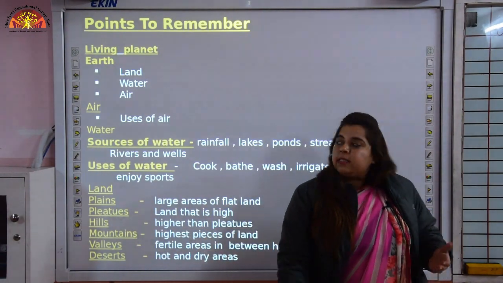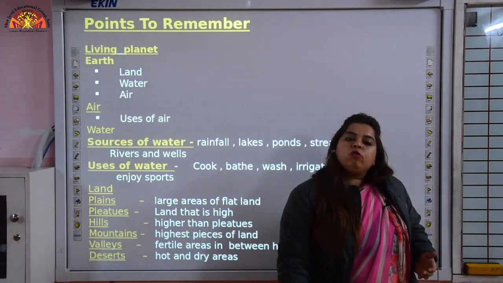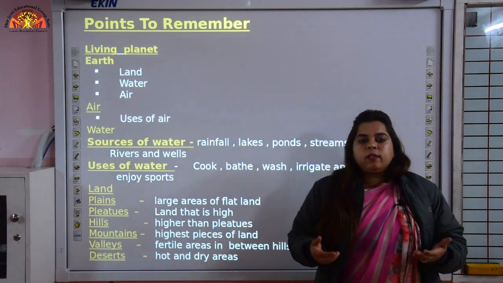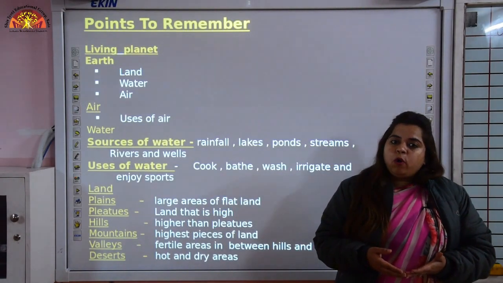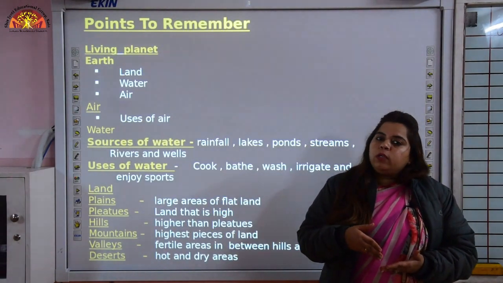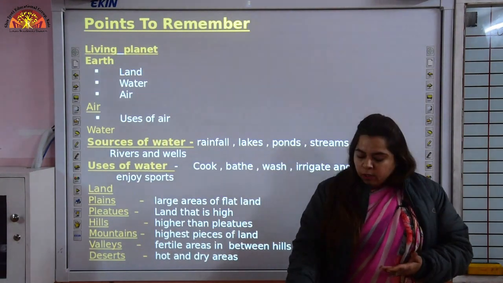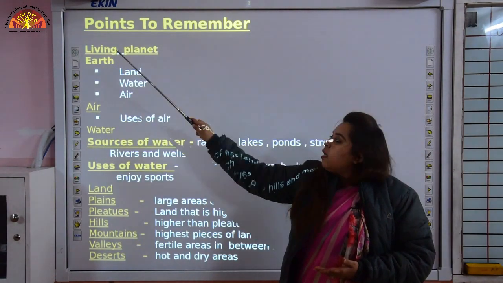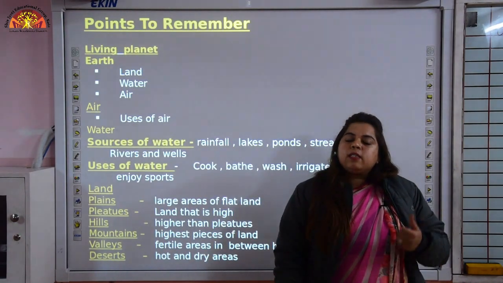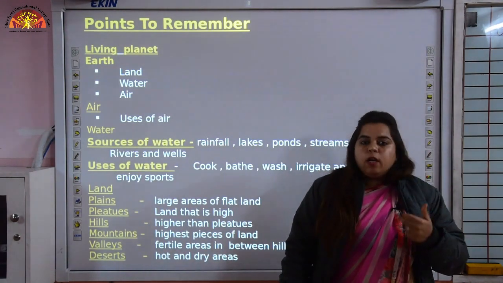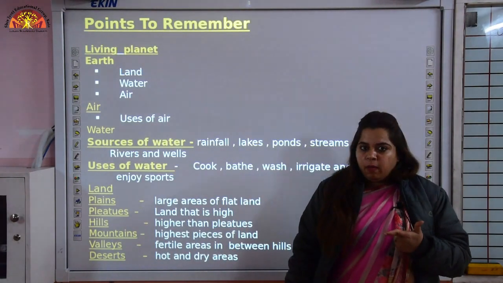Children, let's see living planet. Now children, do you know our planet earth is a living planet? Why is it called a living planet? Because life is possible only on earth. Now children, earth has land, water and air. What earth has? Earth has land, water and air. Now let's see each topic one by one.